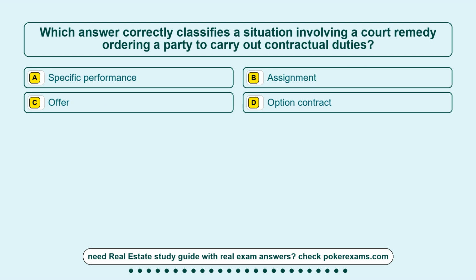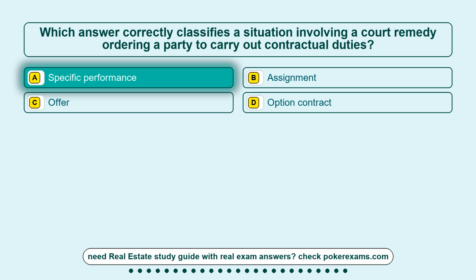Question 7. Which answer correctly classifies a situation involving a court remedy ordering a party to carry out contractual duties? Option A, specific performance. Option B, assignment. Option C, offer. Option D, option contract. The correct answer is option A, specific performance.